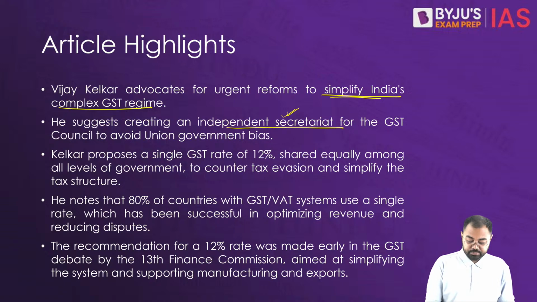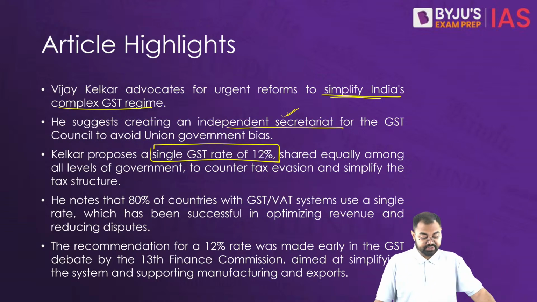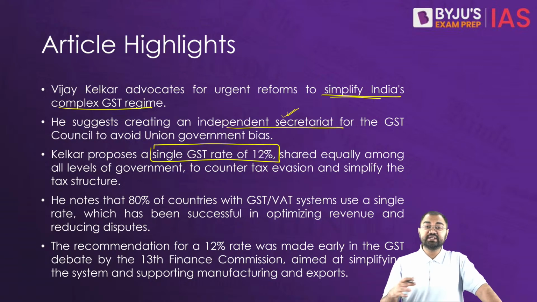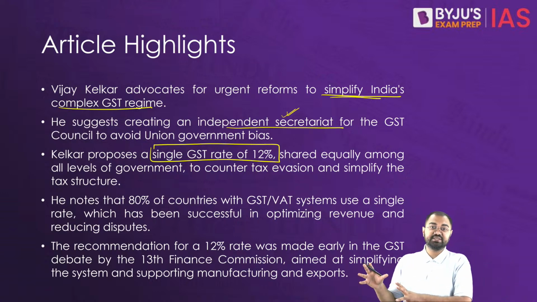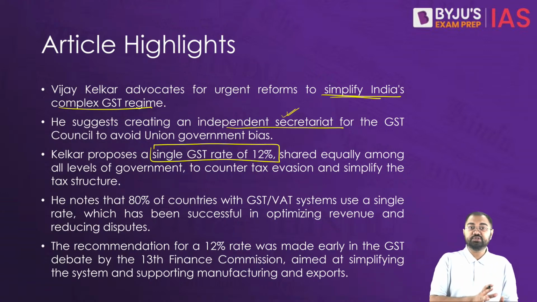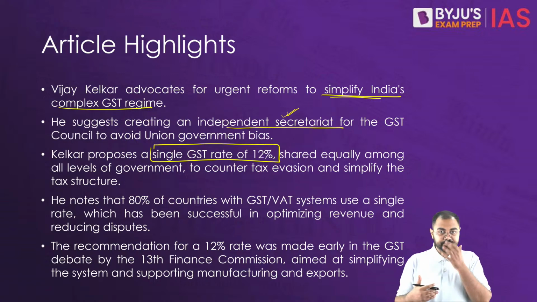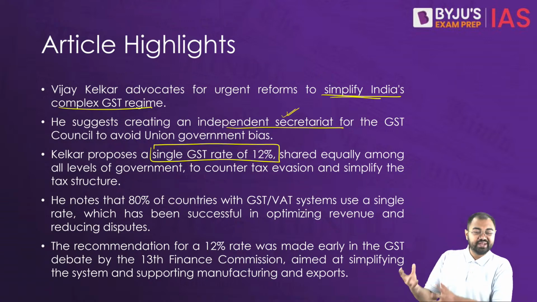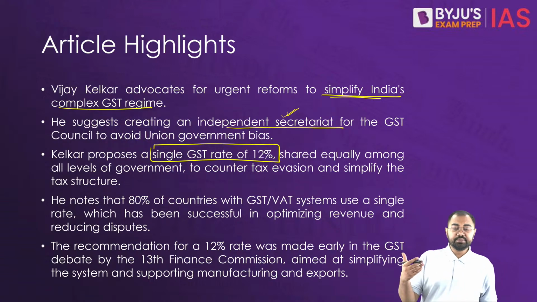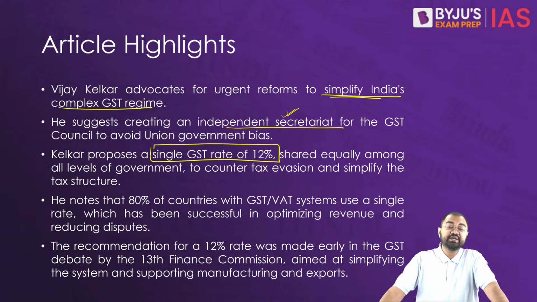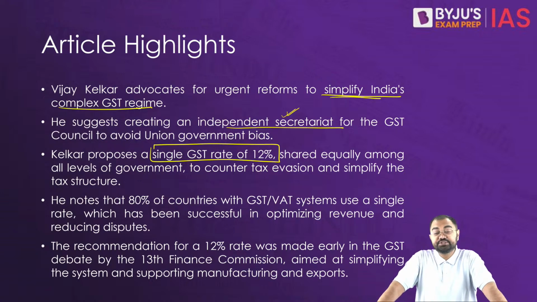Also, at the same time, he proposed that there should be a single rate of 12% in case of GST. And what he said is that this can also counter tax evasion, because wherever you have higher GST slabs, this is where a lot of individuals, organizations and companies might want to evade the taxes because of the higher GST rates. So he said that the current rates lead to a lot of GST frauds.